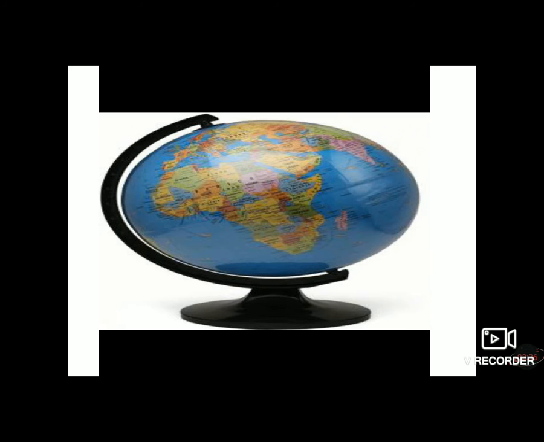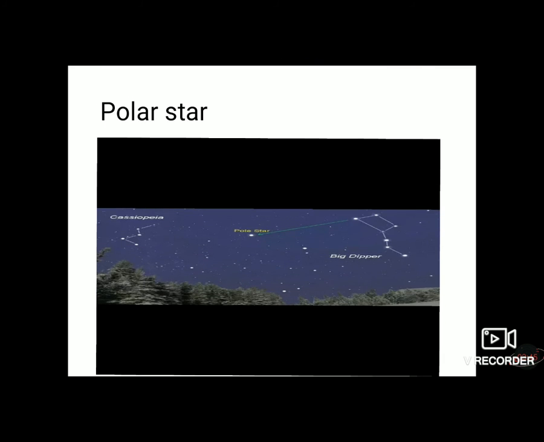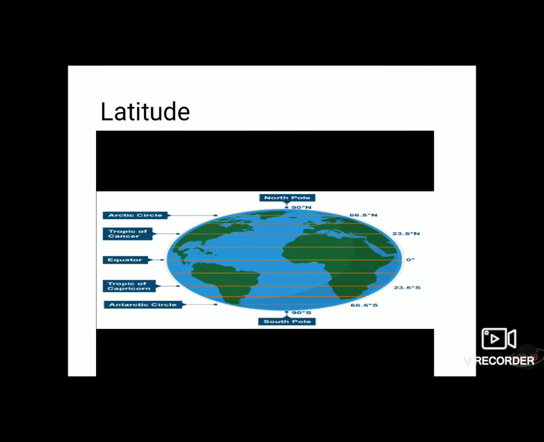Earth is slightly tilted. It is not straight. That we can see from this globe. Next is latitude and longitude. There are vertical and horizontal imaginary lines on the Earth's surface. With the help of these imaginary lines, exact time and location can be known. At which place what the time should be at that place can be identified with the help of longitude and latitude.